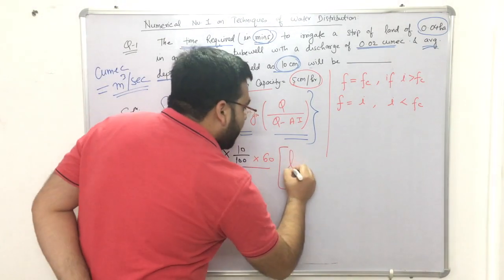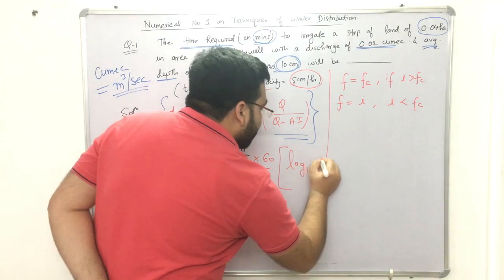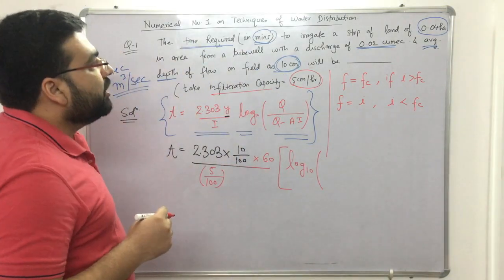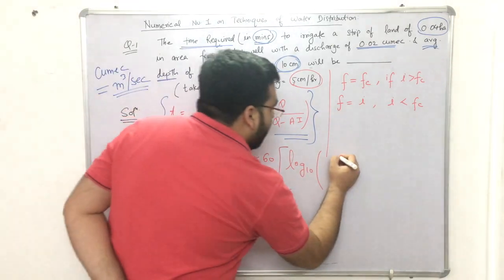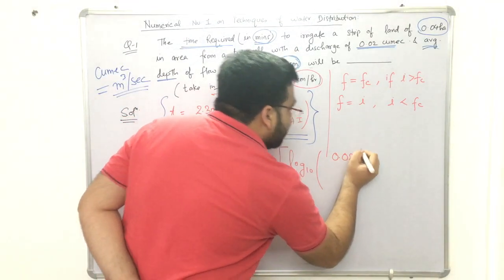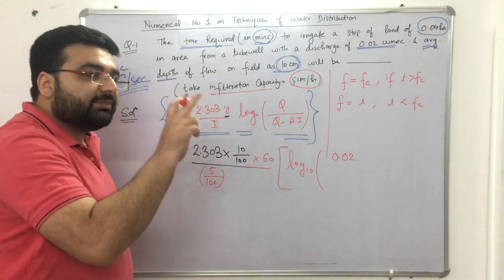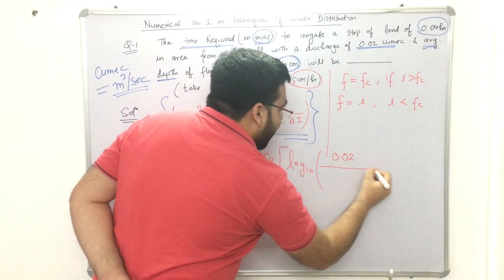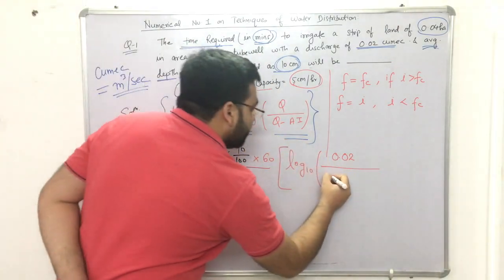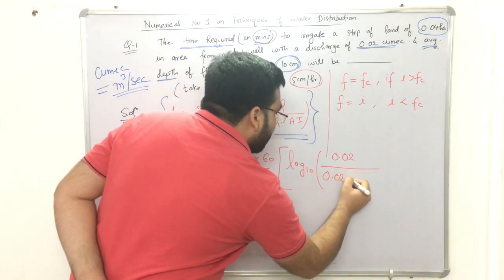And we have log base 10 of the discharge. Discharge is 0.2 Qmac. Now what is Qmac? Meter cube per second, 0.02 meter cube per second. Just keep the units in mind. It is meter cube per second. Divided by Q minus AI. What is Q? Same, 0.02, minus A.